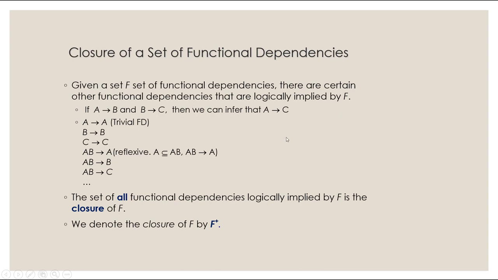So there are different names for these axioms. Okay, so A determines A, B determines B. These are all trivial because obviously these are the same values. Same thing, AB determines A. Since A is a subset of the left-hand side, it's reflexive. So we call this reflexive. Okay, so the set of all of these dependencies that are logically implied by F is called the closure of F. The closure notation here is a little plus sign after the actual F, which is the functional dependencies.